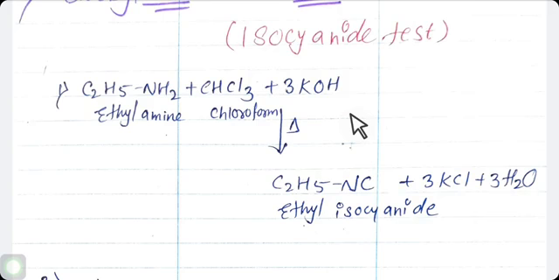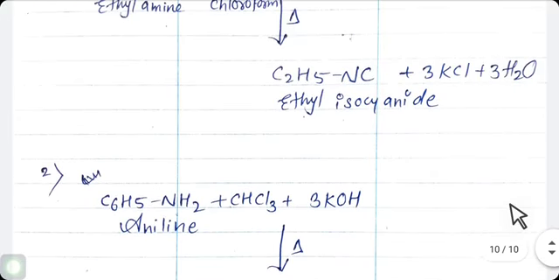So in this reaction, primary amine, chloroform and potassium hydroxide are heated together and form isocyanide, C2H5NC. What is remaining here? In this compound, 3 potassium react with 3 chlorine and form 3 KCl. 6 hydrogen means 3 hydrogen from here, 1 hydrogen from here and 2 hydrogen from here. These 6 hydrogen react with 3 oxygen and form water molecules, 3H2O.